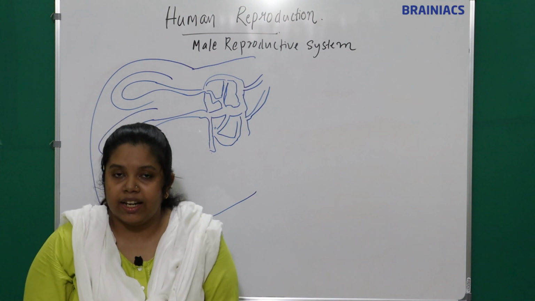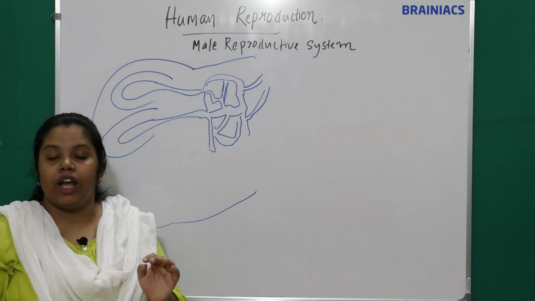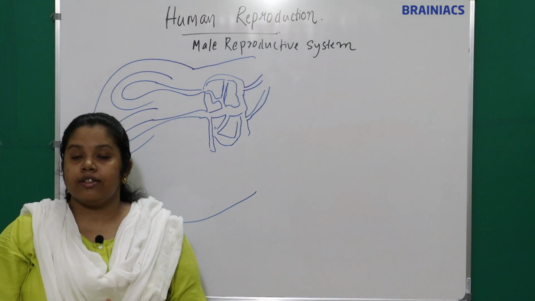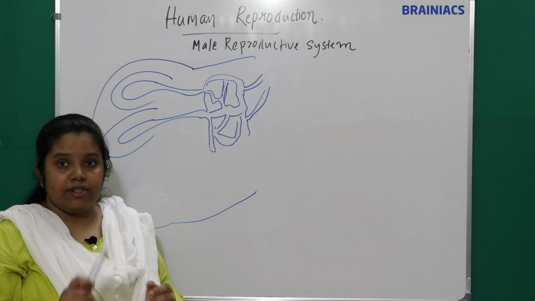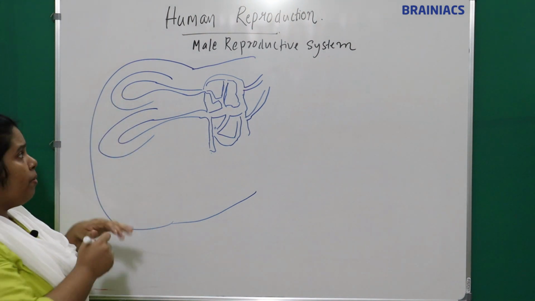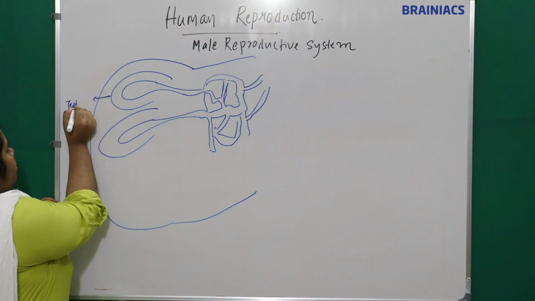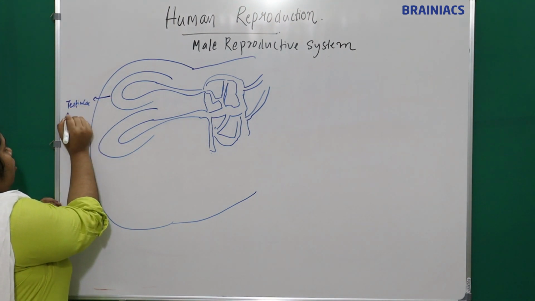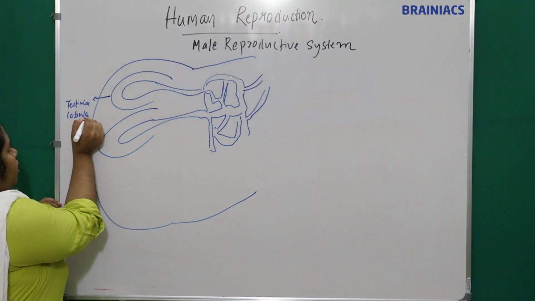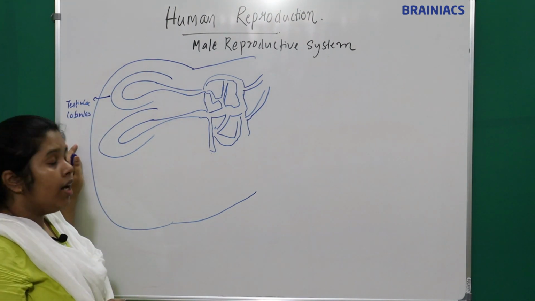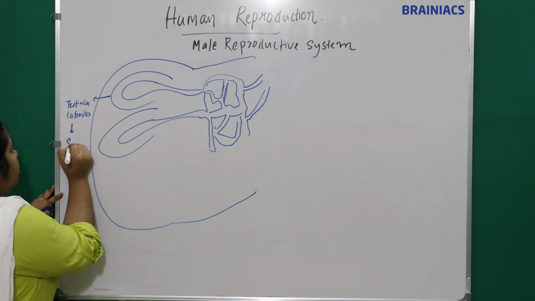Welcome back everyone. In the last video we discussed the primary sex organ, that is the testis. We have seen that the testis is lined by testicular lobules, and each testicular lobule contains the seminiferous tubules.